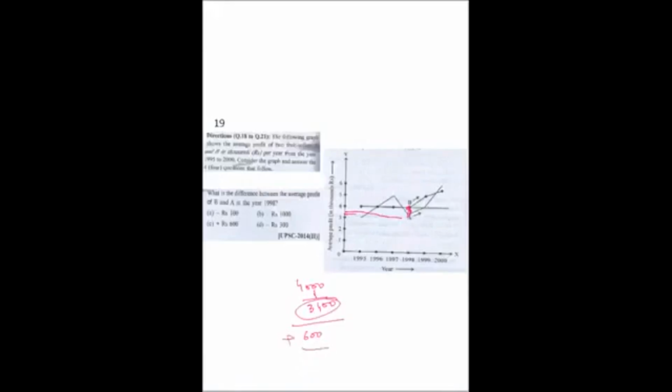If it were the profit of A, then it would be negative, meaning A is going in loss, less than B. But it is saying profit of B, it is positive 600, and no other option is near 600, so the value we have taken, around 3400, is correct. So the answer is C.